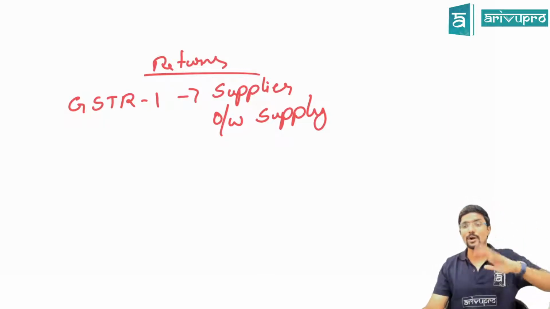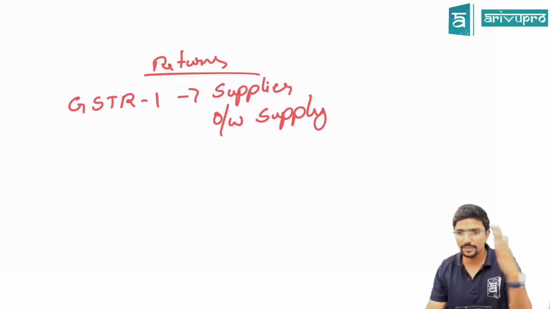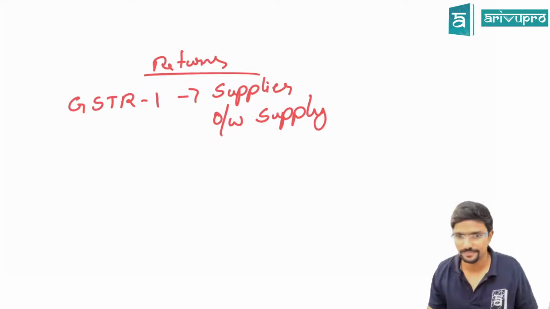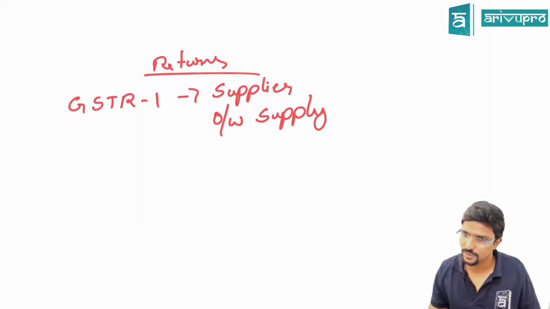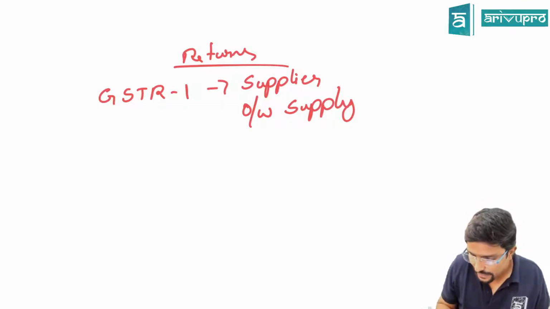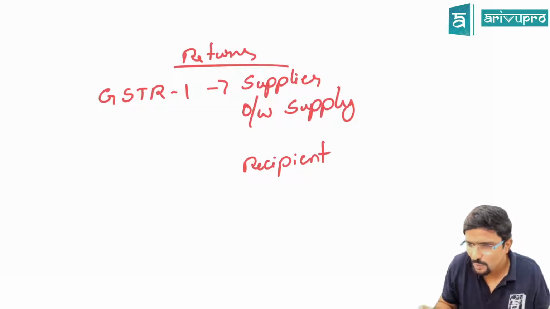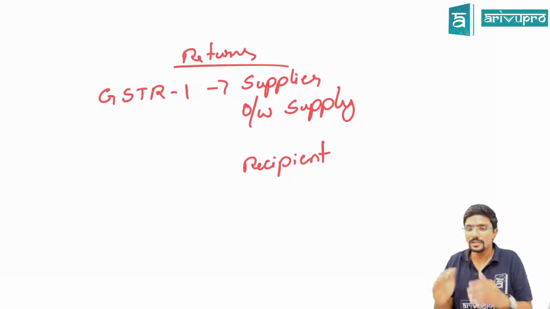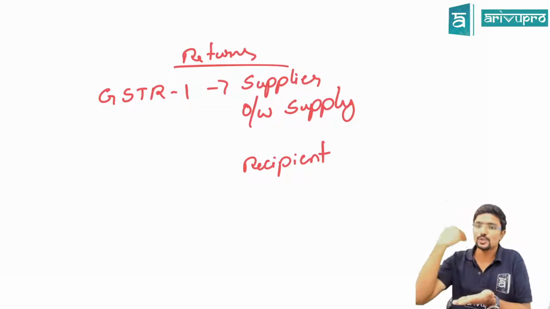With respect to whatever outward supply he has made during the month, within 11th of next month. Okay, so now based on this, the recipient will take credit. Again, sir, who is recipient? The buyer.